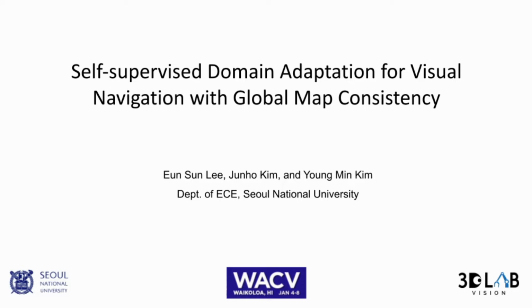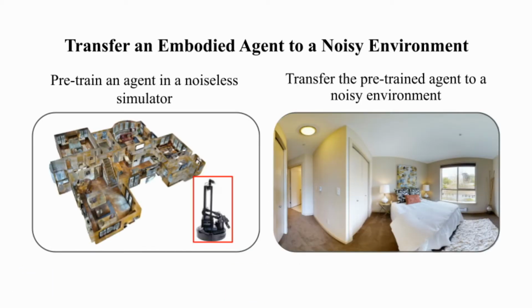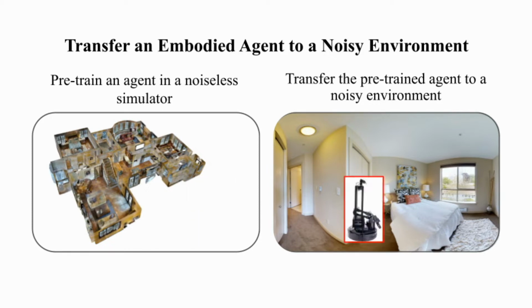I'll be presenting a work titled Self-Supervised Domain Adaptation for Visual Navigation with Global Map Consistency. In this paper, we investigate the scenario where the pre-trained navigation agent in a noiseless simulator needs to be transferred to a new environment where the agent's actuator is noisy and the odometry measurement is also erroneous. As a solution, we introduced a simple and generic self-supervised learning method for noise-robust visual navigation.